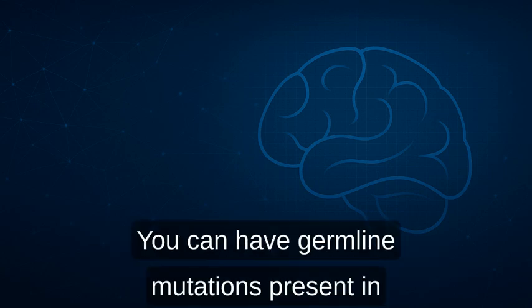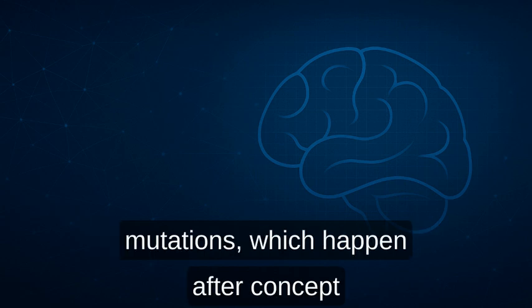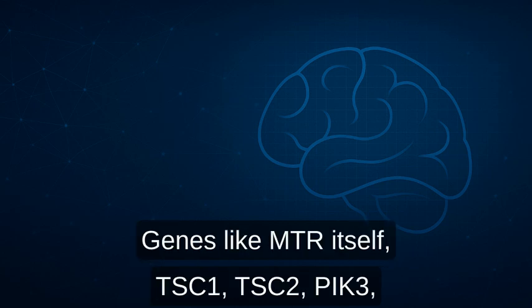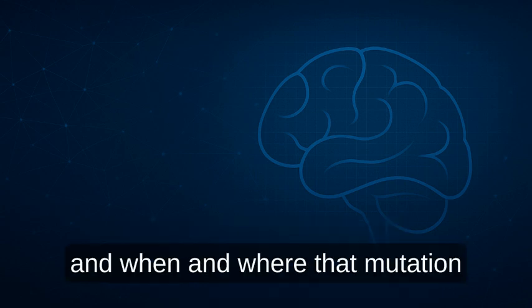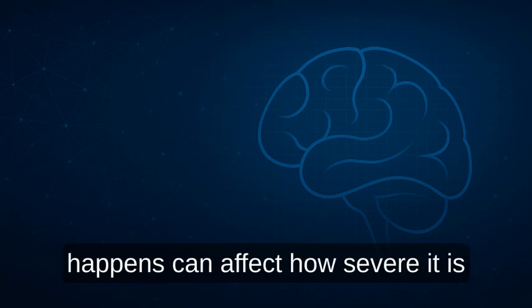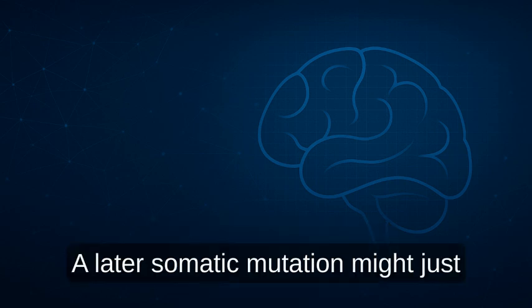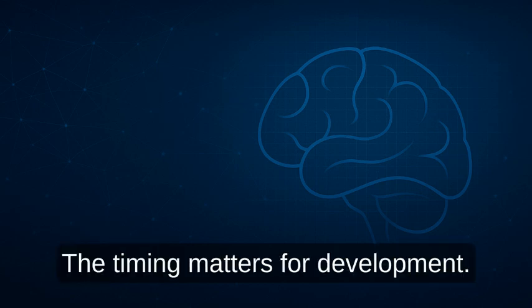You can have germline mutations present in every cell, like in TSC usually, or somatic mutations, which happen after conception and are only in some cells or tissues. Genes like mTOR itself, TSC1, TSC2, PIK3CA, the GATOR1 complex genes, all involved. And when and where that mutation happens can affect how severe it is and whether it's focal or widespread. A later somatic mutation might just cause a small FCD, for instance. That makes sense. The timing matters for development.